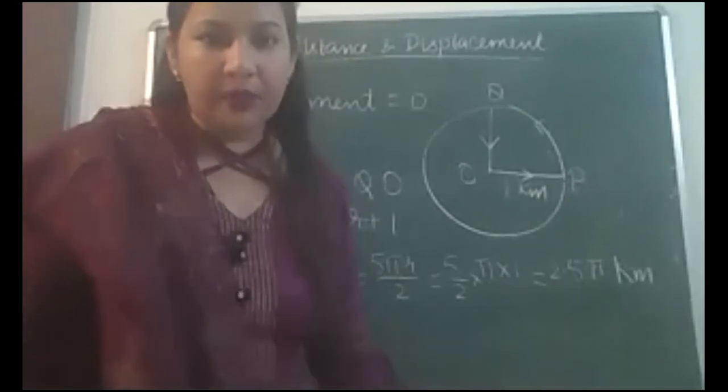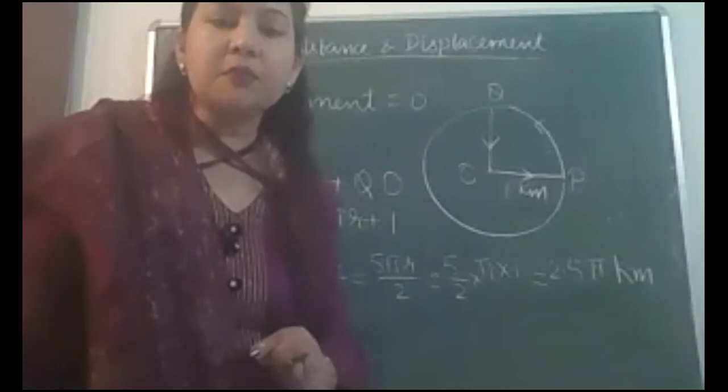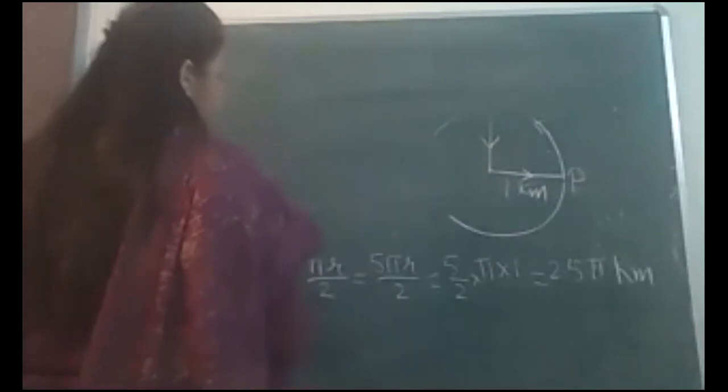Speed and velocity pair we are taking. So first pair of comparison was distance and displacement. Next pair of comparison is speed and velocity. Let us define speed first of all.